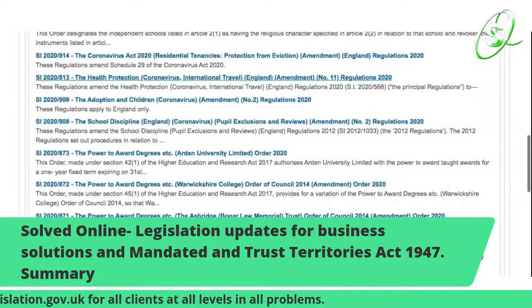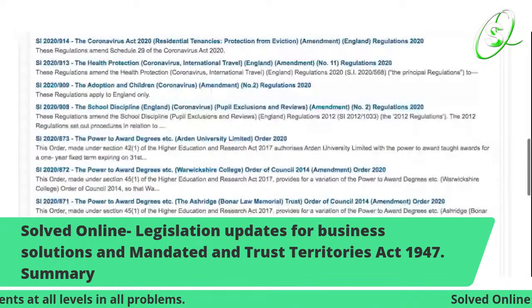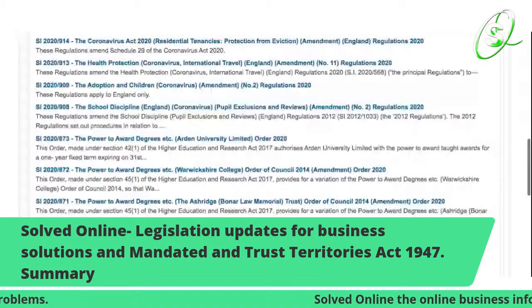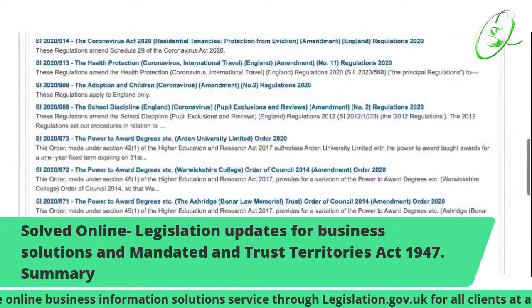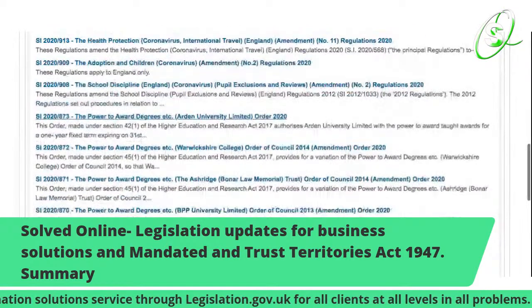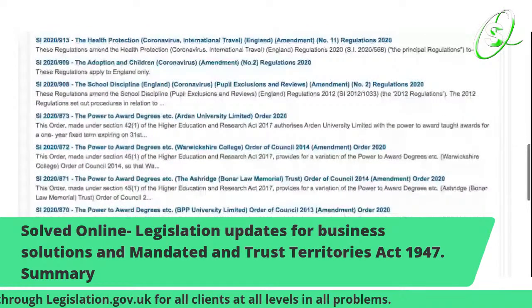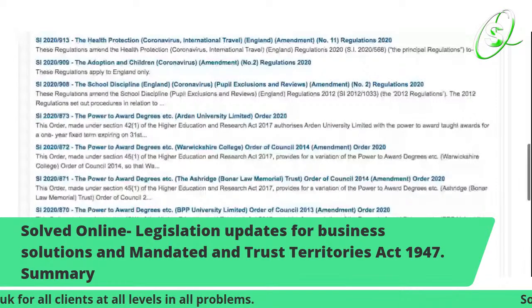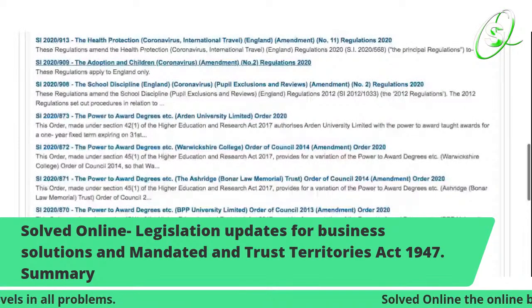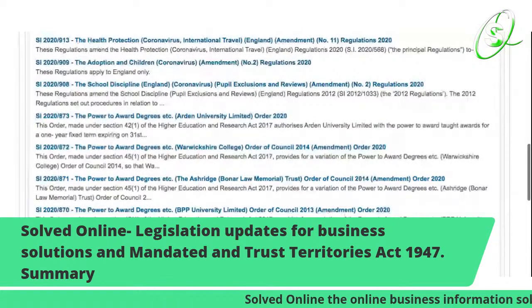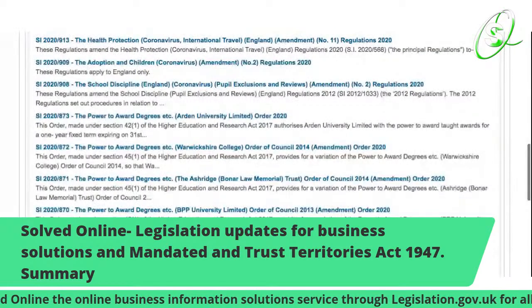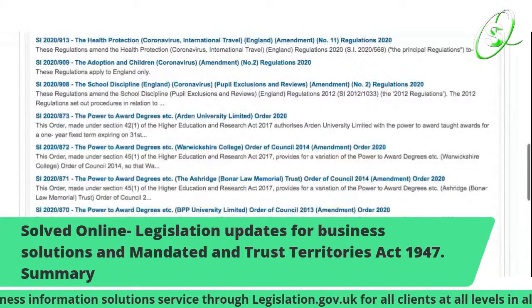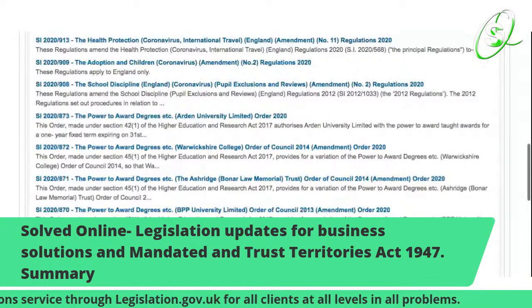The next one is the Health Protection Coronavirus International Travel, England Amendment Number 11 Regulations 2020. Anyone that is traveling internationally, check this out. Also, the next one is the Adoption and Children Coronavirus Amendment Number 2 Regulations. These are all for different individuals going through different circumstances. The next one is the School Discipline, England Coronavirus Pupil Expulsion and Reviews Amendment Number 2 Regulations 2020.